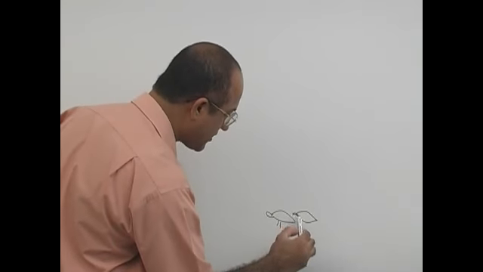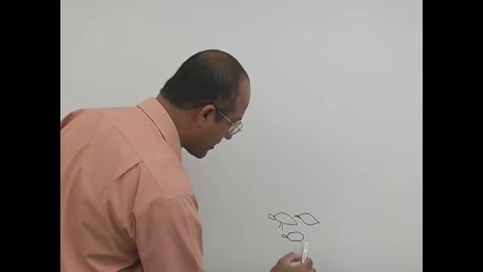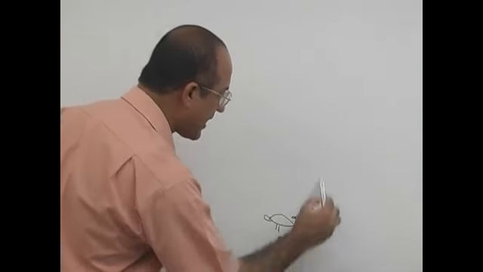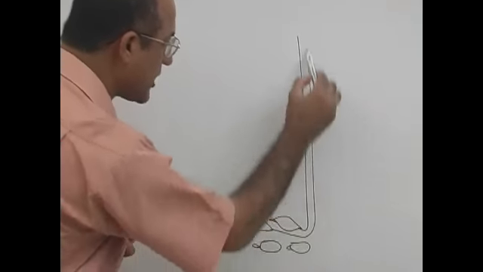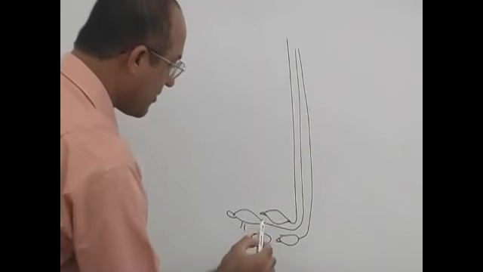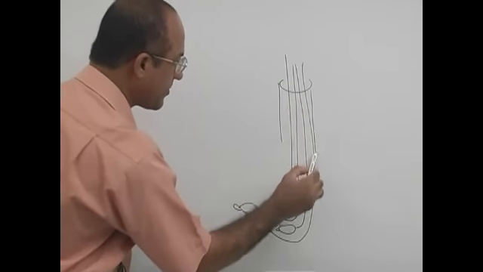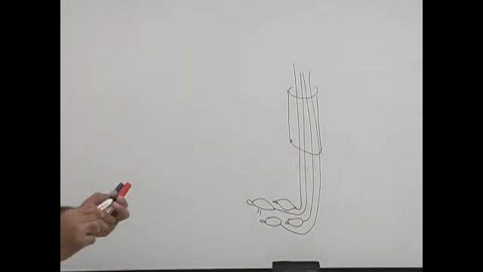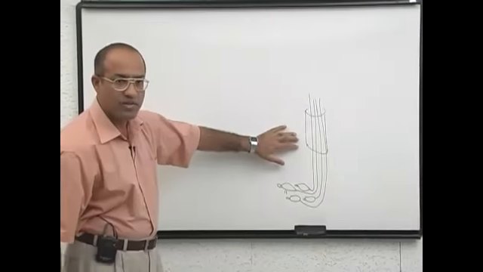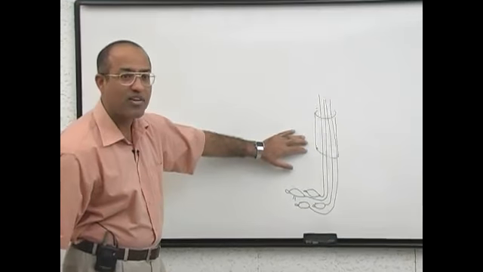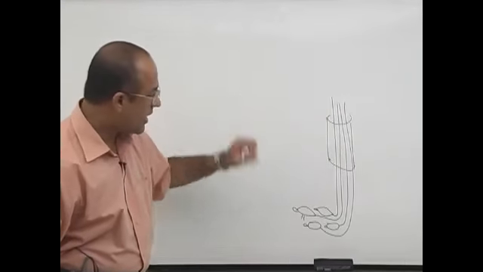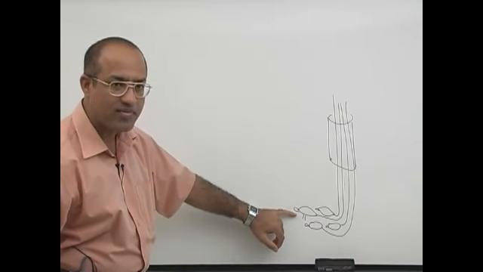These are many rats. I don't know how to draw rats, but anyway, and they are having tails, and their tails are going upward, and if all these tails together are making a bundle of tails, right, this bundle of tails can be called a tract. Let me tell you how. Neuron may be taken as a rat.